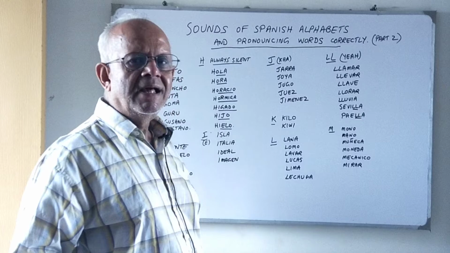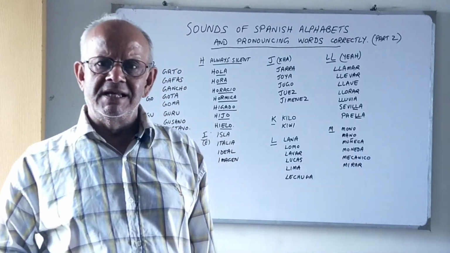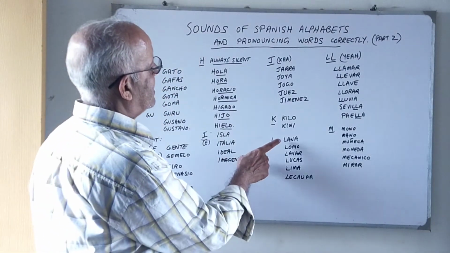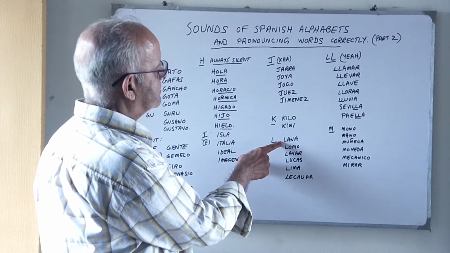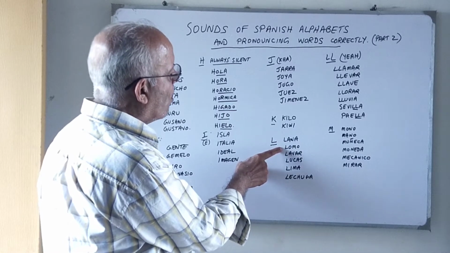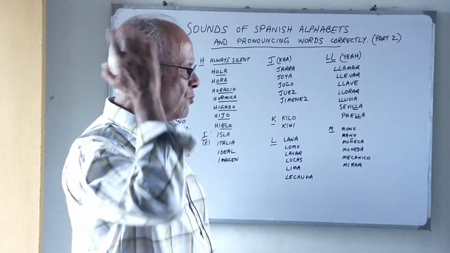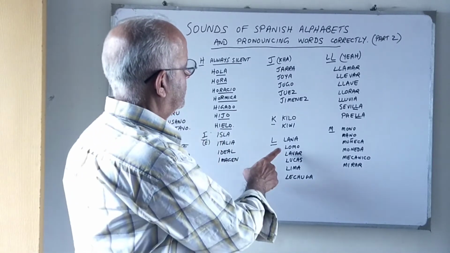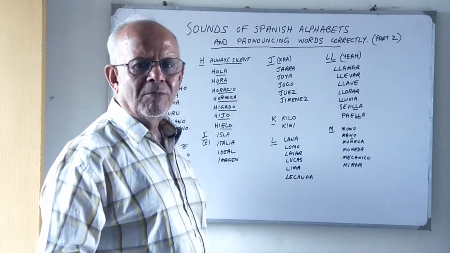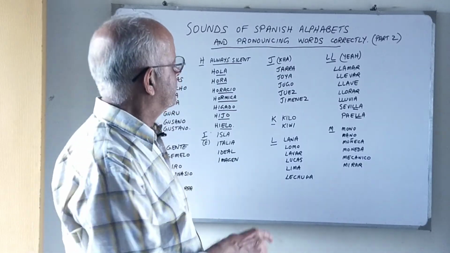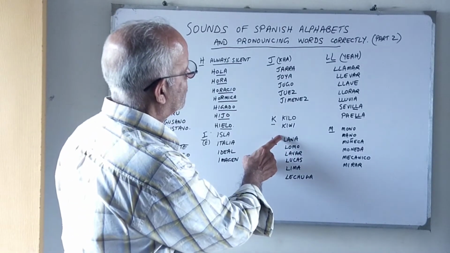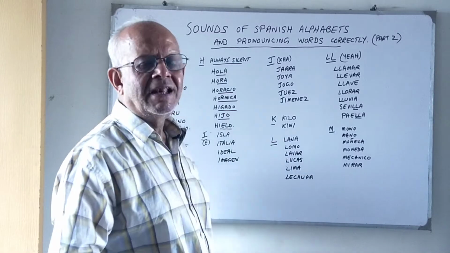Then we have the L. L has the same sound as the English L. Okay, as in lana, lana is wool. Lomo, okay, lomo has different meanings in different countries. Lomo can mean back. Lomo means a form of meat. Okay, so lana, lomo. Lavar, lavar is to wash.